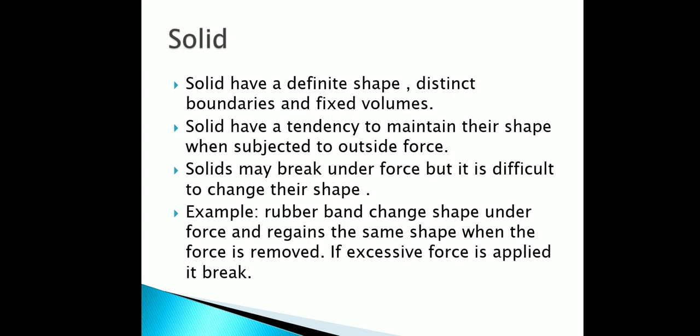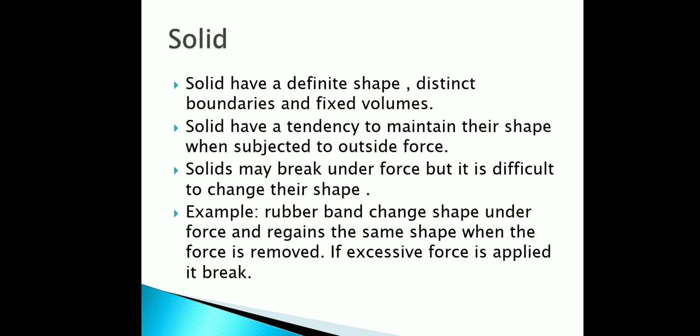Solid. Solids have a definite shape, distinct boundaries, and fixed volumes. We know solids have a definite shape, like wood. Wood is a rigid solid. It has a particular shape, distinct boundaries, and fixed volume. Solids have a tendency to maintain their shape when subjected to outside force. When we push or pull a solid, it does not change its shape. Solids may break under force, but it is difficult to change their shape.